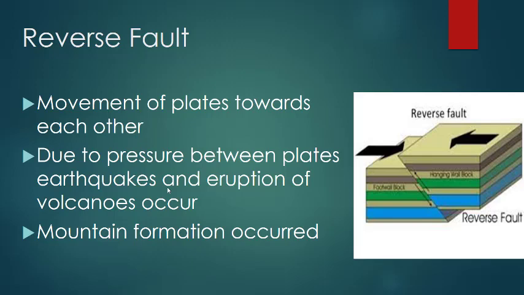Reverse fault. Reverse fault occurs when plates move towards each other. As you can see in the picture, the two plates are moving towards each other. Due to the pressure between plates, earthquake and eruption of volcanoes occur. In this way, the plates come close to each other and usually mountains are formed.